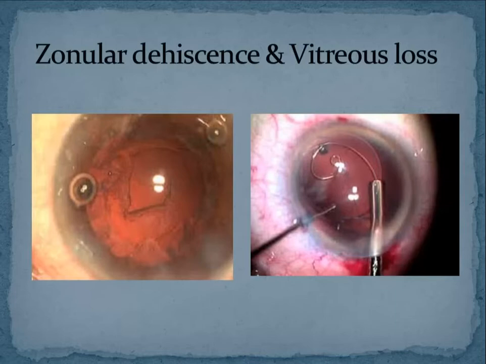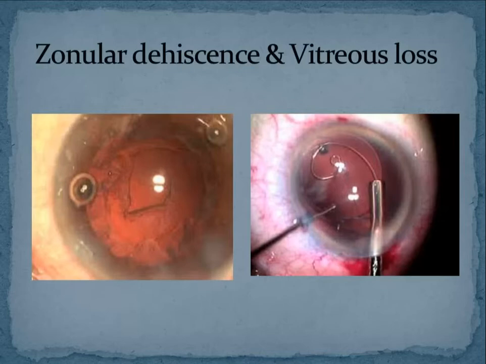So then it will form like a wick. Okay, so that is called a vitreous wick. That wick will always be a nidus for bacterial infection to occur. So there is always a chance of endophthalmitis in the postoperative period if you have left vitreous in the anterior chamber and in the section. Okay, so these are the complications.